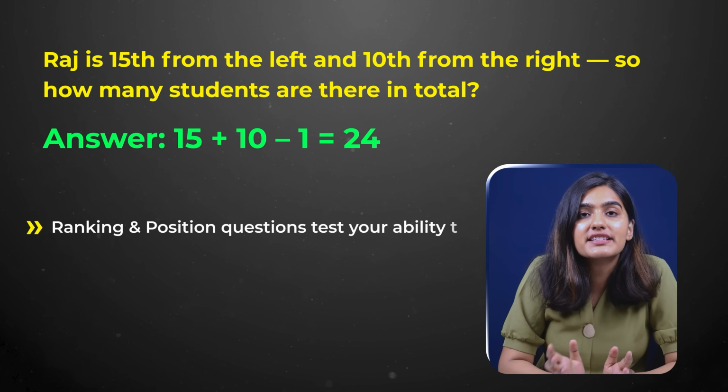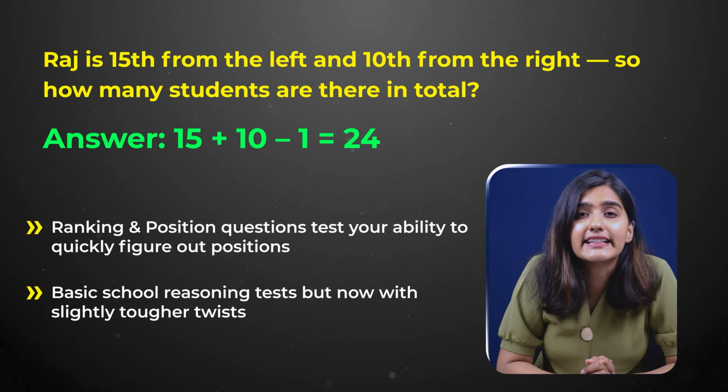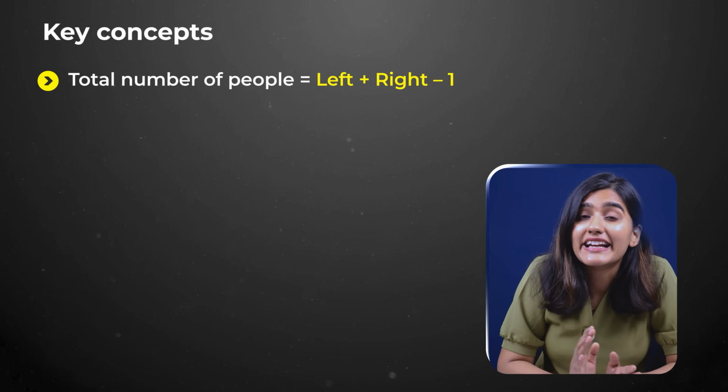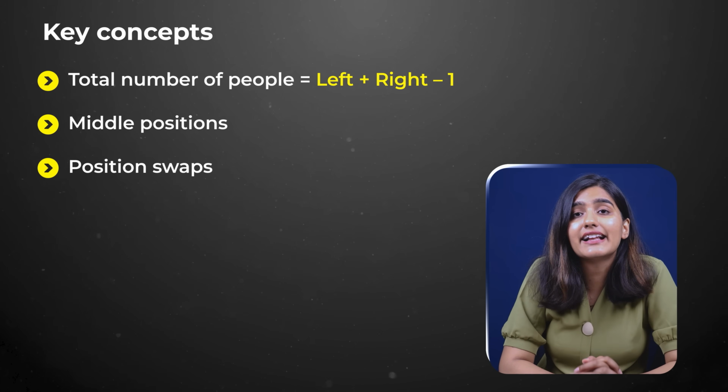Ranking and position questions test your ability to quickly figure out positions, just like you did in basic school reasoning tests. So the key concepts you must know here are: total number of people equals left plus right minus 1, how to find the middle position, how to solve for position swaps, and how to handle ranking overlaps.